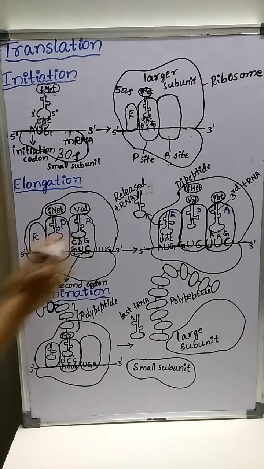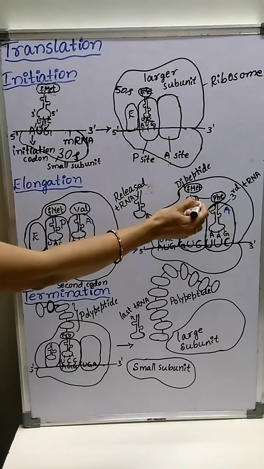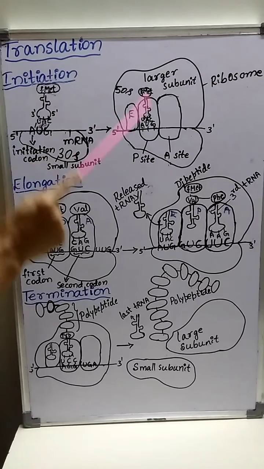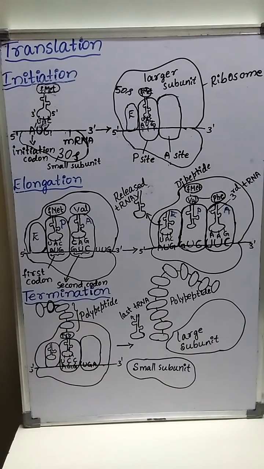And in the presence of elongation factors, the process of elongation continues. For the initiation of the polypeptide chain, initiation factors are helpful. For the elongation of the polypeptide chain, elongation factors are helpful or involved.